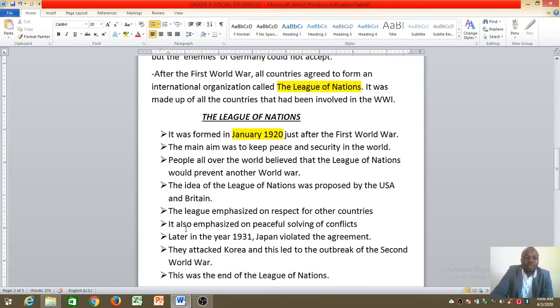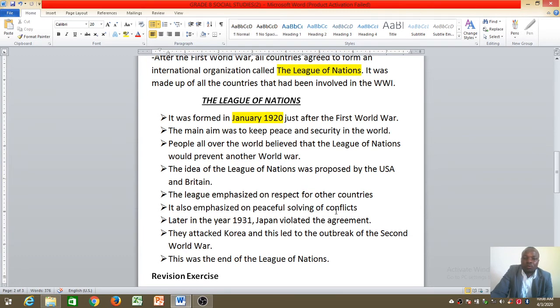Now, the League emphasized respect for other countries. You must respect your neighbor, you must respect your friend, you must respect another country. You cannot attack another country if you have respect. It also emphasized peaceful solving of conflict. Conflict is problems.